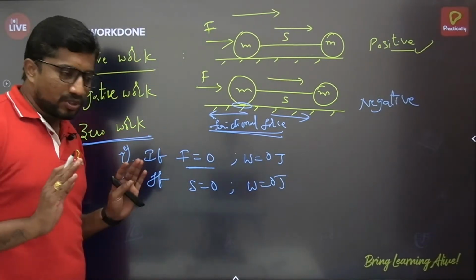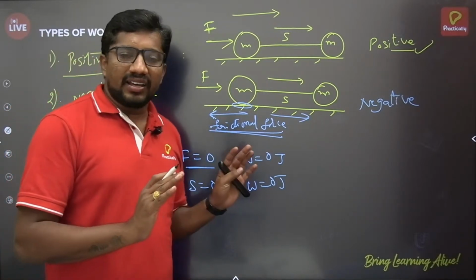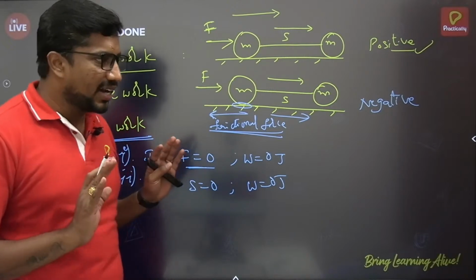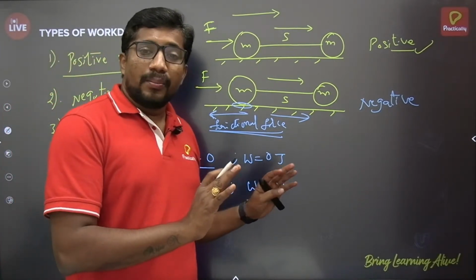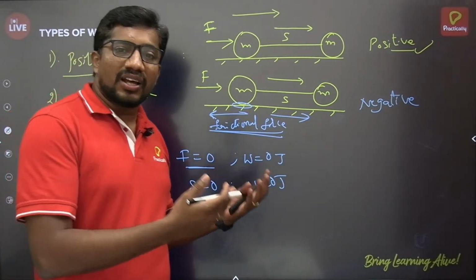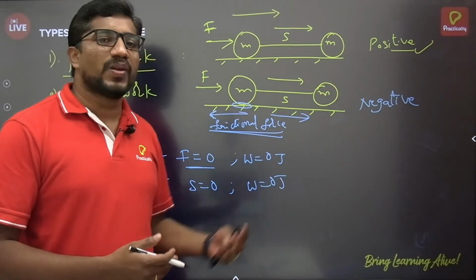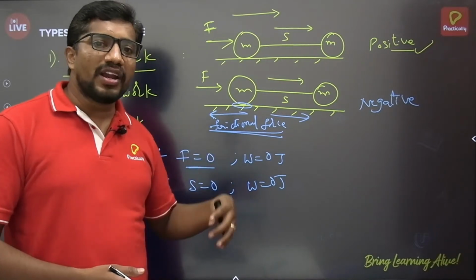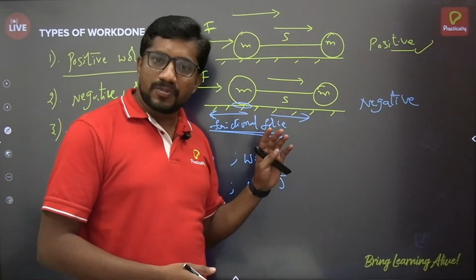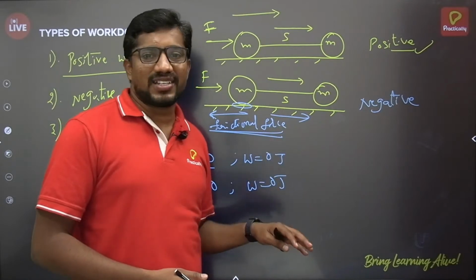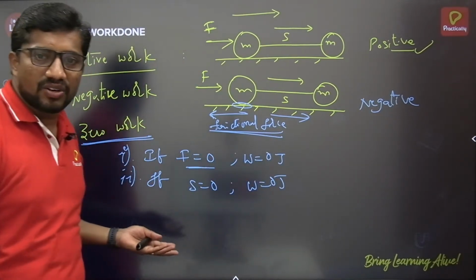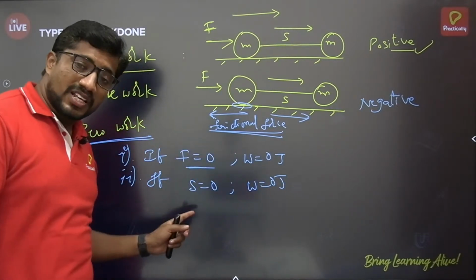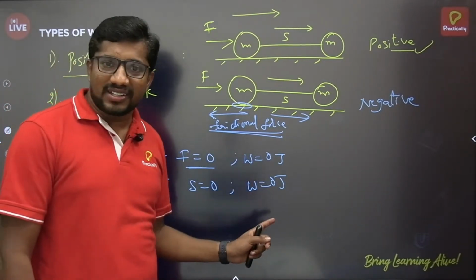Just like if I am pushing the wall, to push the wall I have to apply a very huge amount of force. Generally I am pushing the wall, but the force I am applying on the wall is not sufficient to displace it. So force is acting on the body, but the body is not displaced here. Displacement zero, still force is there. Then also work done is zero. So if force is zero, work done is zero. Or else if displacement of the body is zero, then also work done is zero.